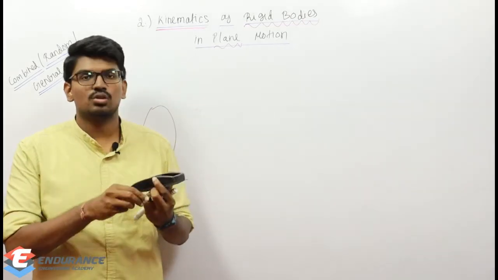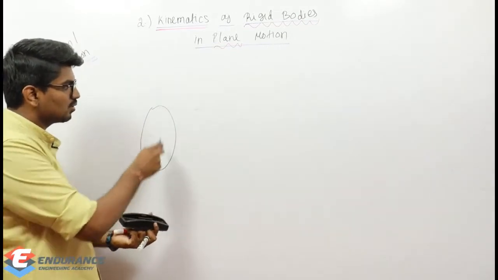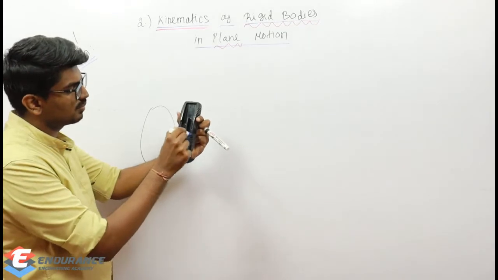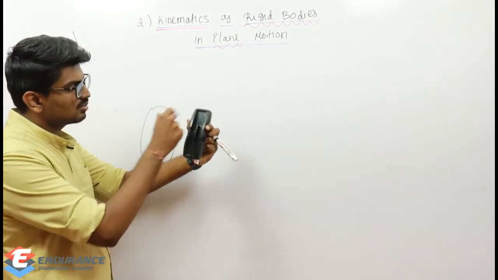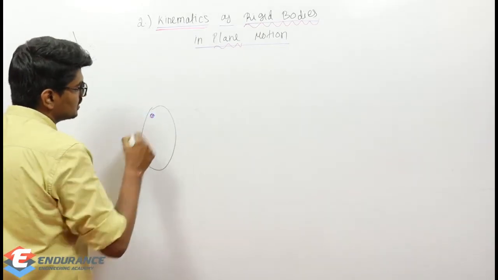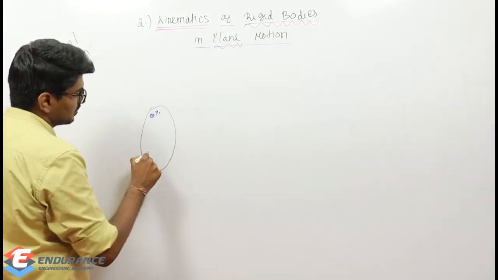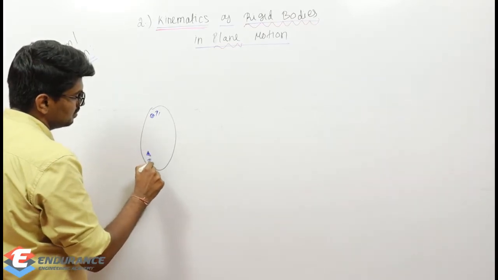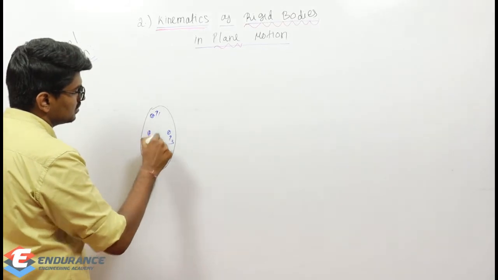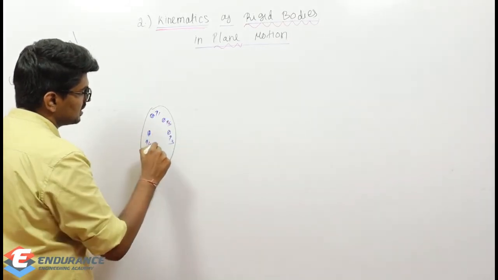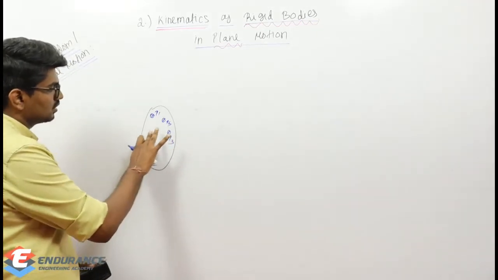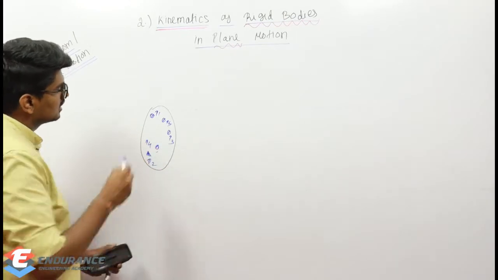If you take a rigid body here, just consider this single rigid body has n number of points. For example, let us consider this is P1, P2, P3, another point here P4, another point P5.